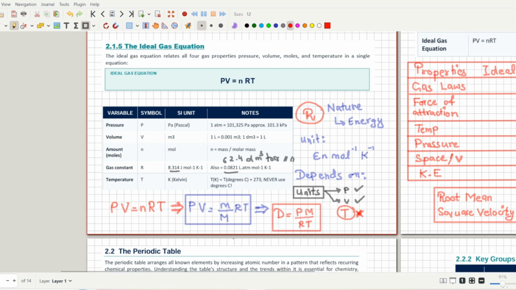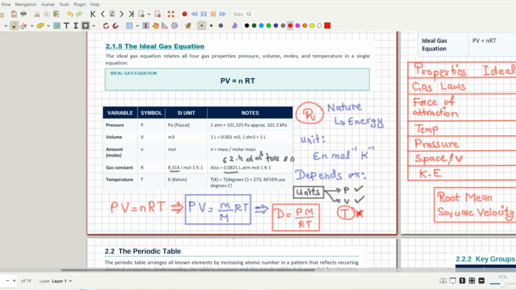For example, if you are given pressure, molar mass, temperature, and the ideal gas constant, and they ask you to find the density, you can use this formula to solve that numerical. So these are all the forms in which the ideal gas equation can be used.